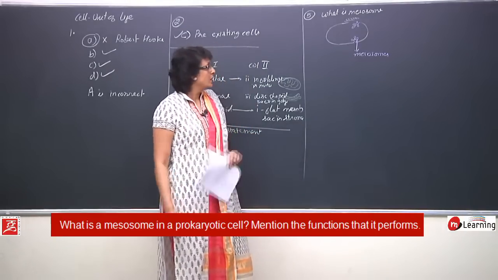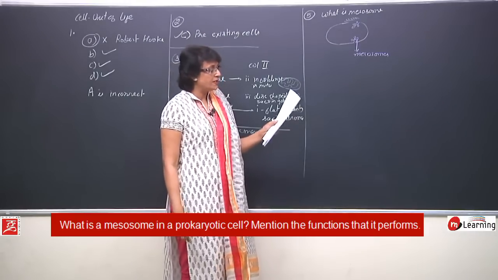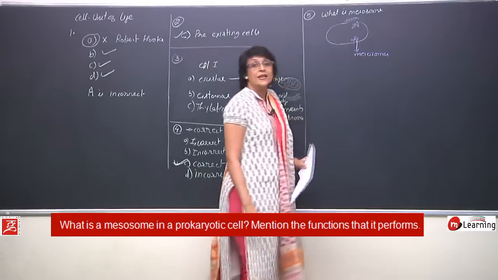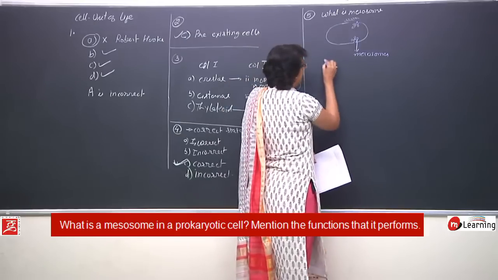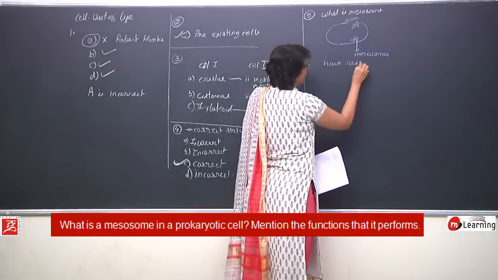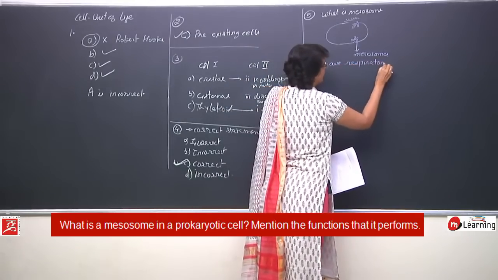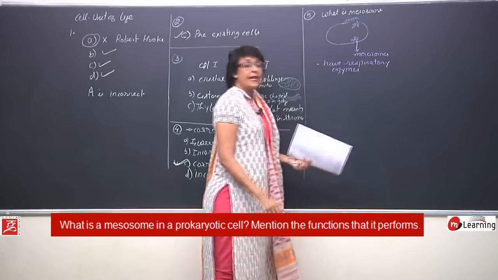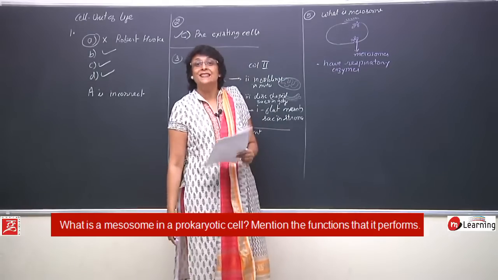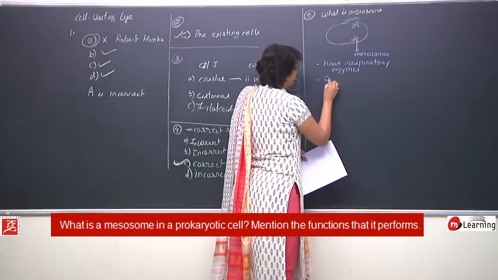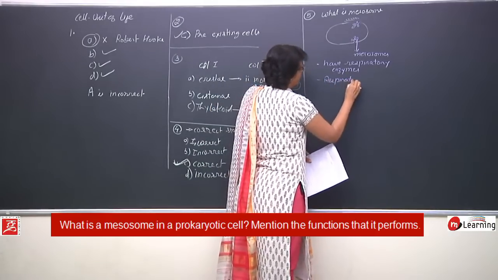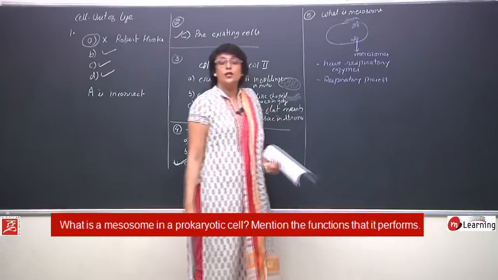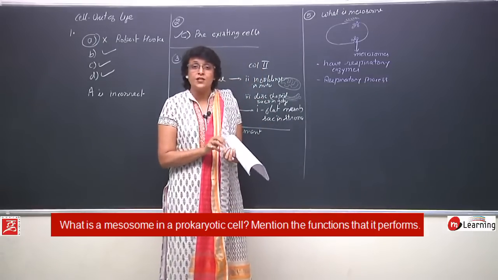That is the structure. Now the second part of the question says, mention the functions that it performs. Mesosomes have respiratory enzymes. As they have respiratory enzymes, they help in respiration or respiratory process. The structure in eukaryote which performs the same function is mitochondria.